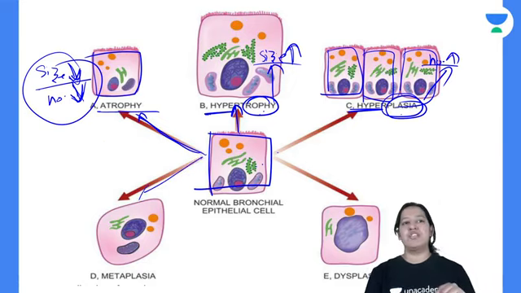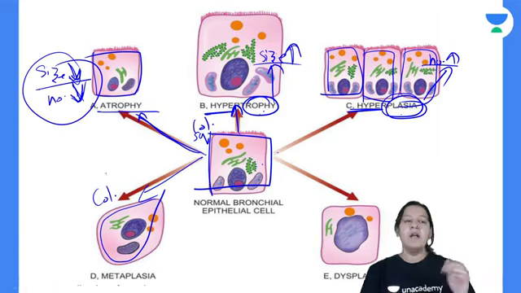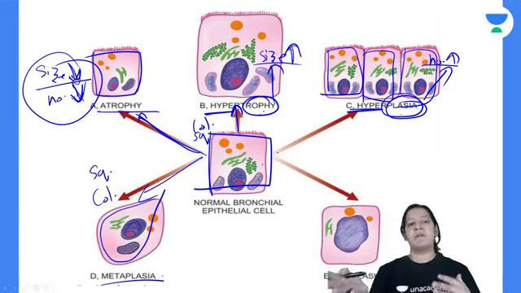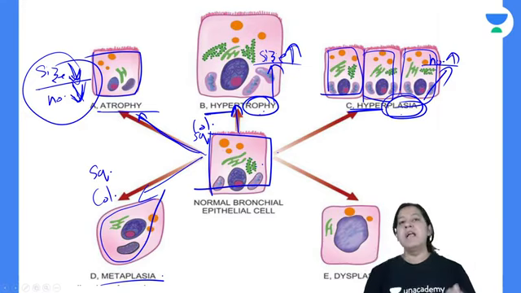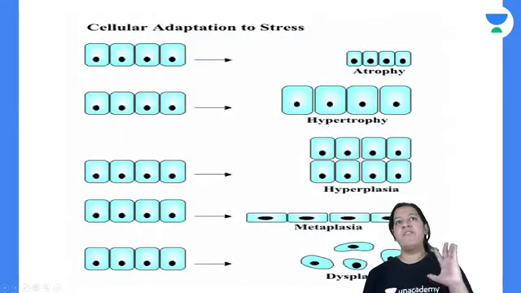The fourth is metaplasia. If you convert from one type of cell to another type of cell, just suppose it was a squamous cell, it got converted to columnar, or it was a columnar cell, vice versa, and it got converted to squamous. So this is known as metaplasia, conversion of one type of cell into another type of cell. Have you got it? And last is dysplasia. Dysplasia is altered cellular development. I will tell you the definition of dysplasia. So these are the 5 types of adaptations.